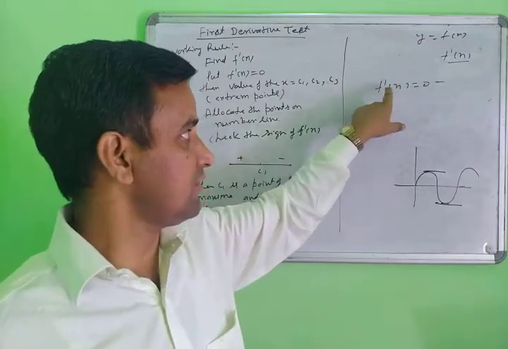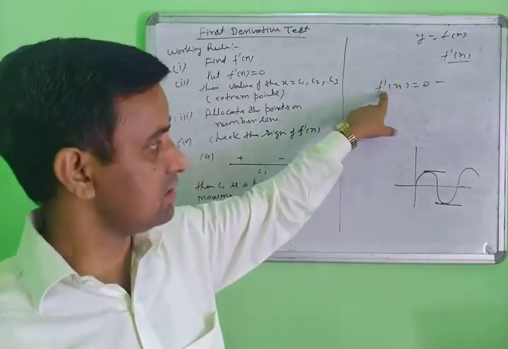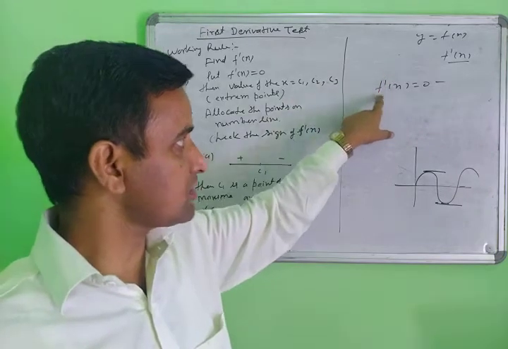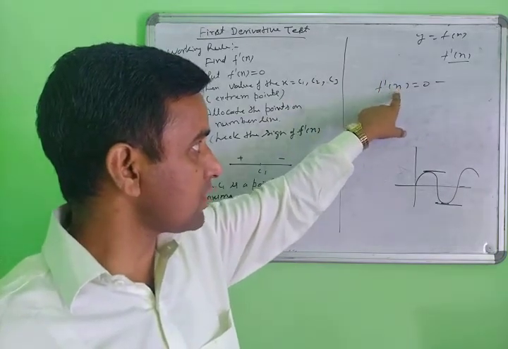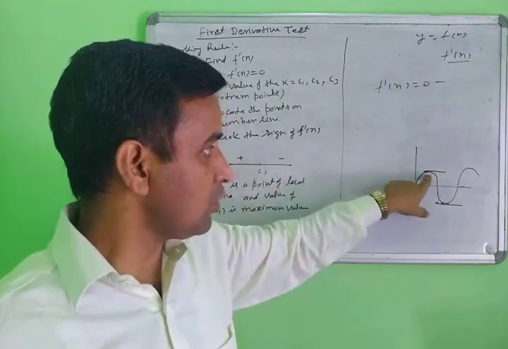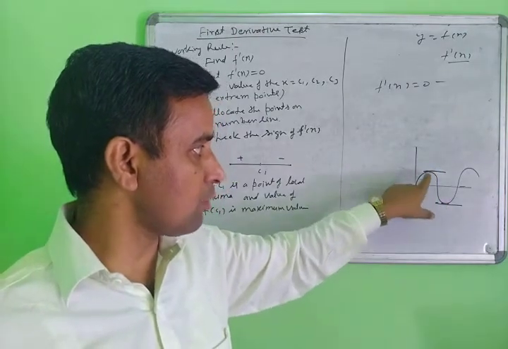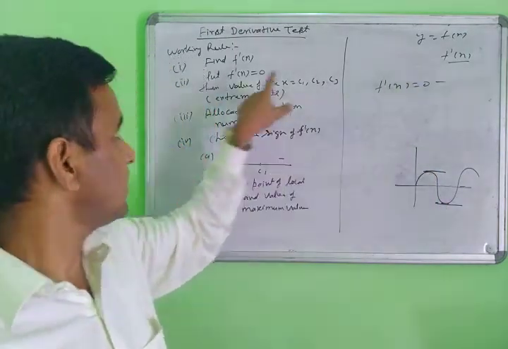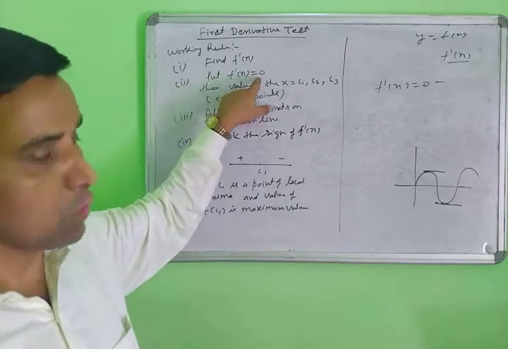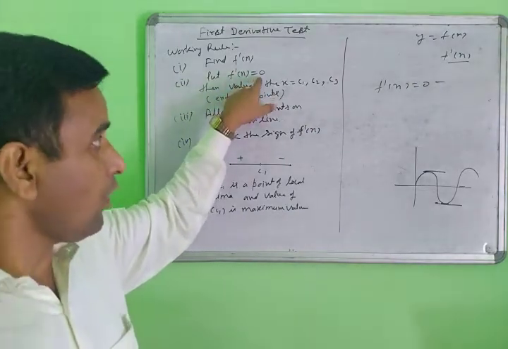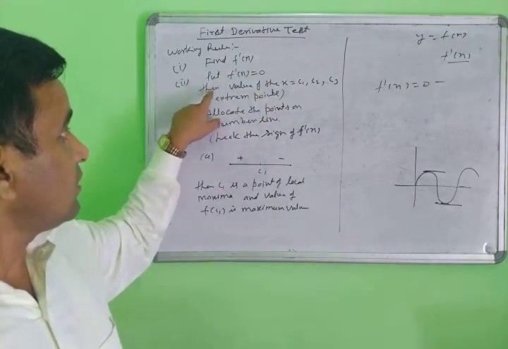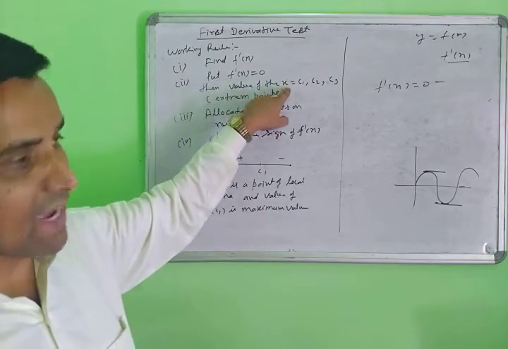Slope of the differentiation means slope of the tangent. This is called the slope of the tangent. What value is the slope of the tangent equal to 0? Because the value at the highest point and lowest point is always 0. So the second rule here is to put f dash equal to 0. Why are you putting 0 here? Because then you will find the value of x.